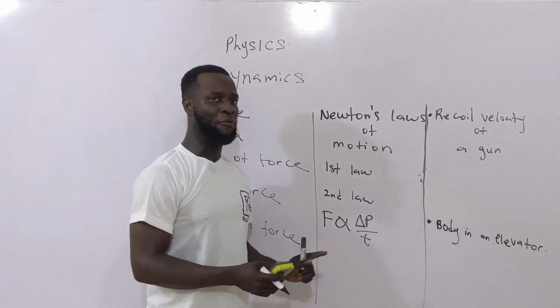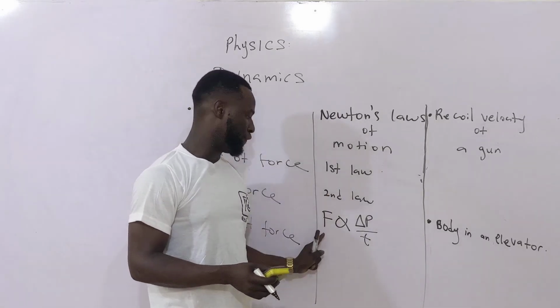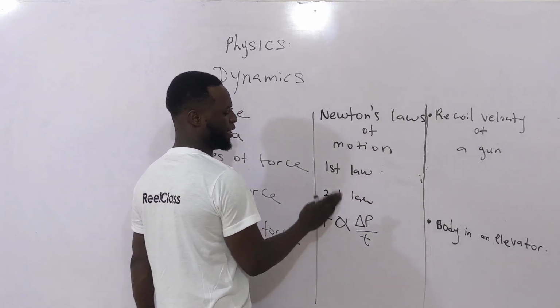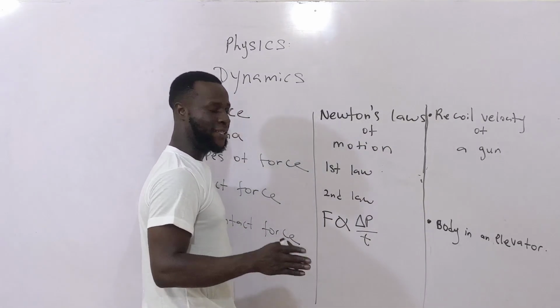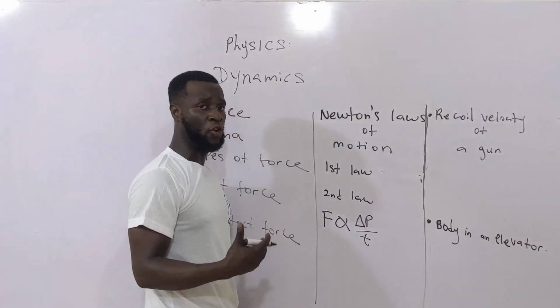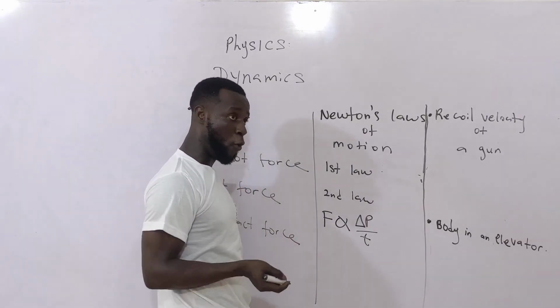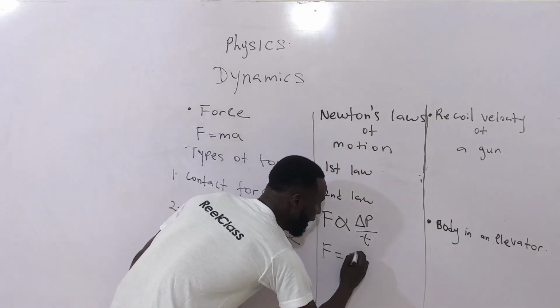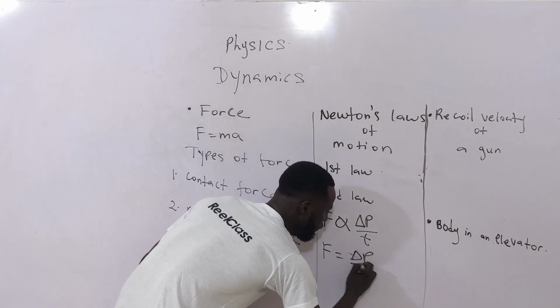Now, if I were to remove this proportionality sign, I will introduce a constant. We choose the constant to have a magnitude of 1. Therefore, F is equal to the change in momentum over time.